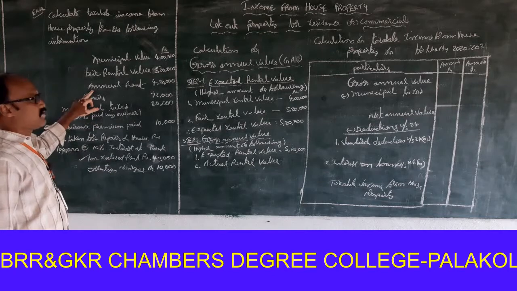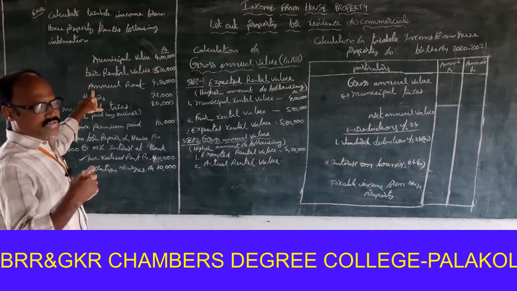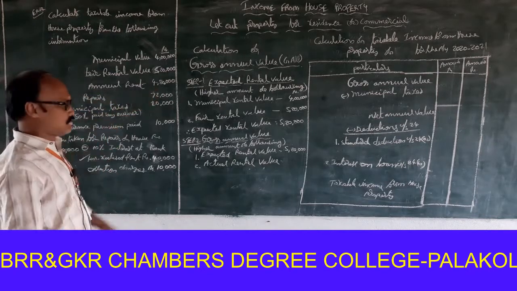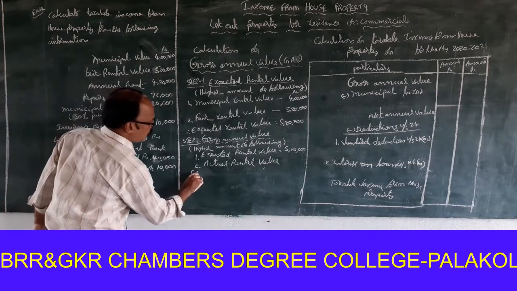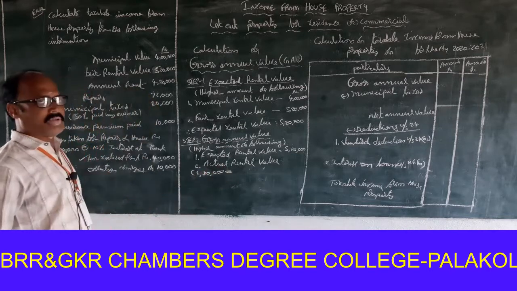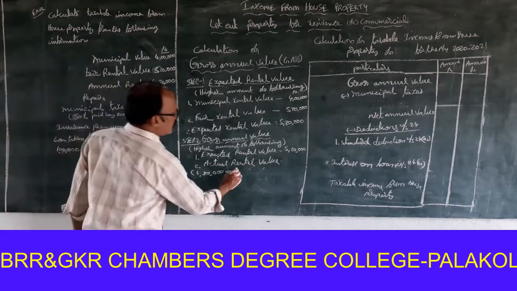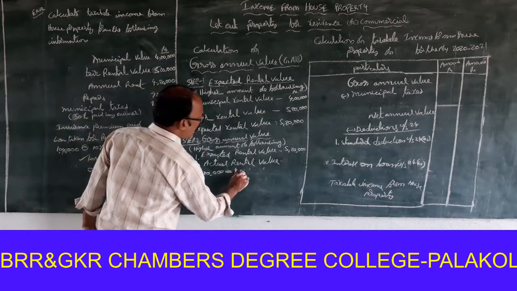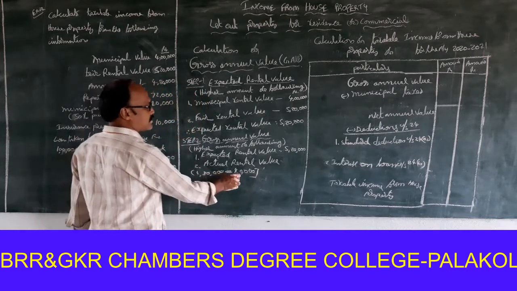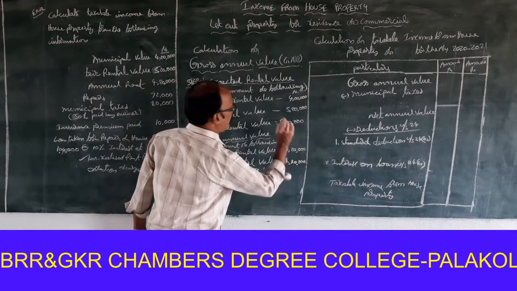So the amount collected from the tenant is 4,80,000 minus unrealized rent, meaning the rent not collected from the tenant, 40,000. So the actual rent collected from the tenant is 4,80,000 minus 40,000, which is equal to 4,40,000 only.